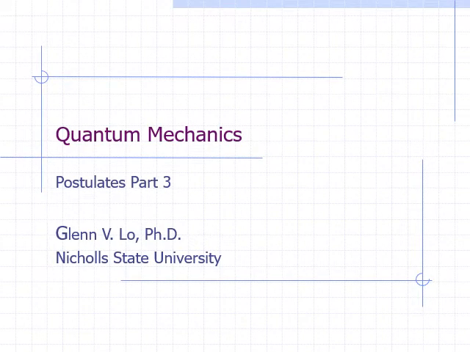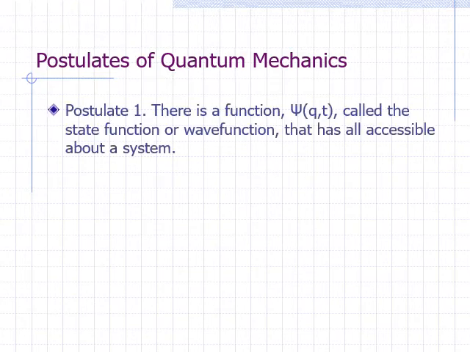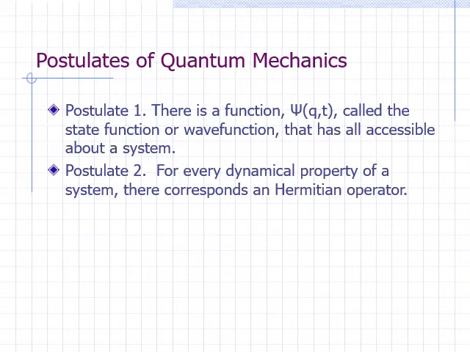In this lesson, we continue learning about the postulates of quantum mechanics. So far, we have explored somewhat in depth the first two postulates of quantum mechanics. Postulate 1 says that there is a function that has all accessible information about a system. Postulate 2 says that there is a Hermitian operator that corresponds to every dynamical property of the system. We also learned the rules for constructing these operators.